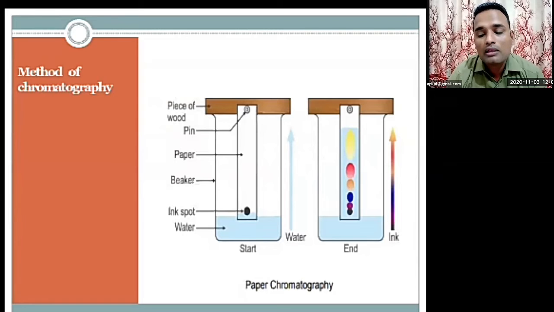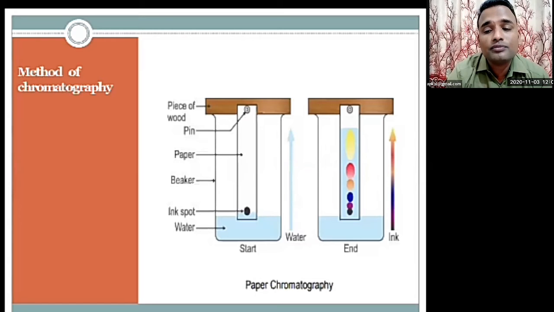As a result, all the components of the mixture do not rise all the way to the upper end of the filter paper, but remain behind at different heights. You can see the different colors in the picture, separated by the filter paper. Understood? So this is one simple process.